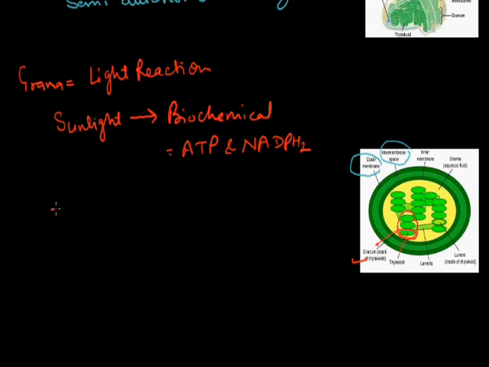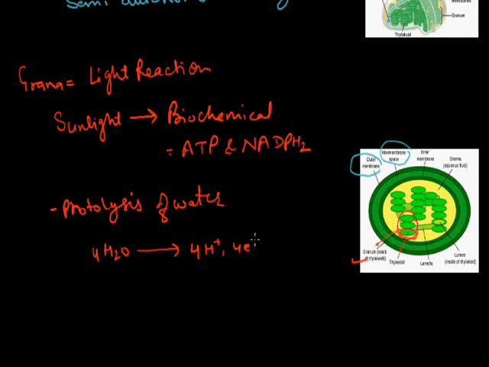Here the photolysis of water also occurs. Photolysis means breakdown of water molecules in the presence of sunlight, and due to this breakdown of water molecules, it produces 4 H plus ions, 4 electrons and oxygen.